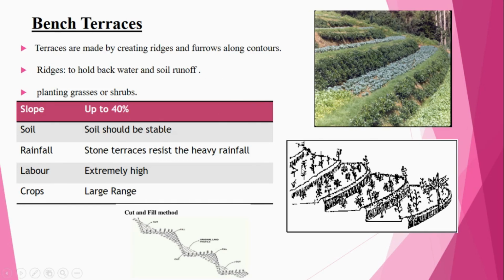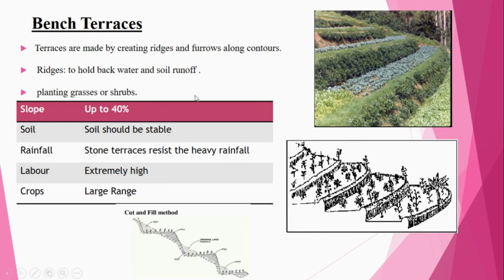Why do they provide ridges? To hold the backwater and to avoid soil runoff. Another important characteristic is the planting of grasses as well as shrubs in the ridge areas. So this is the example for the bench terraces.